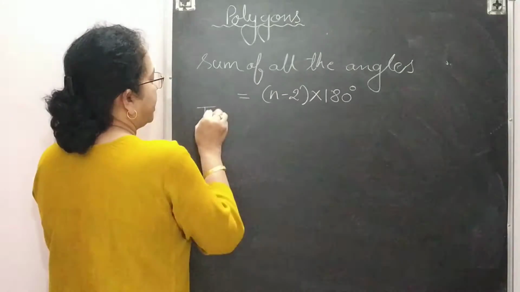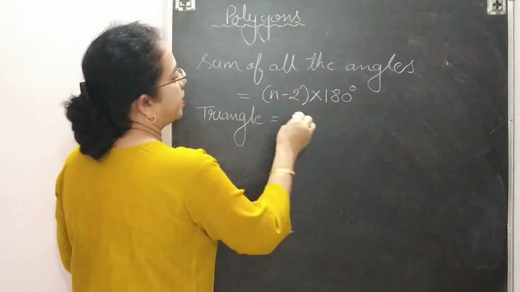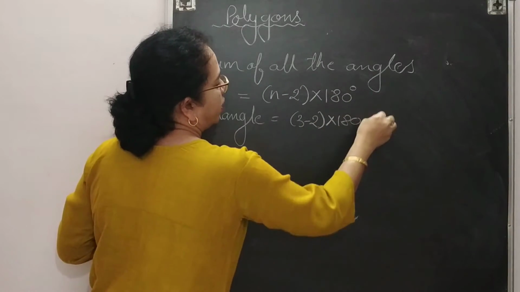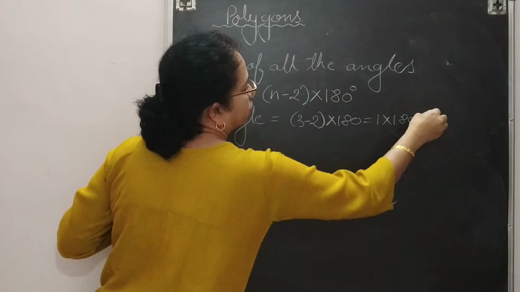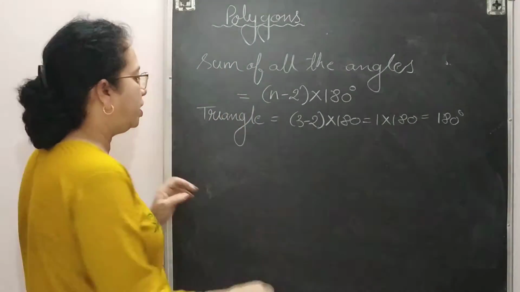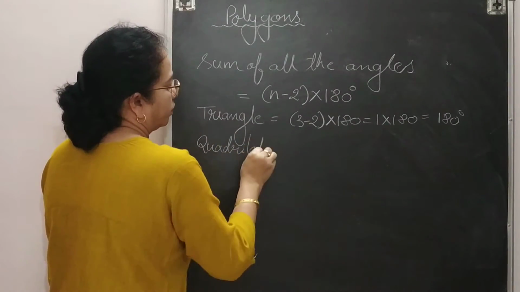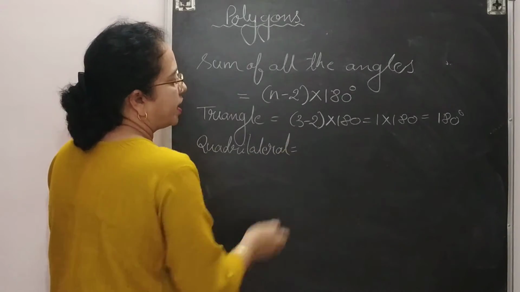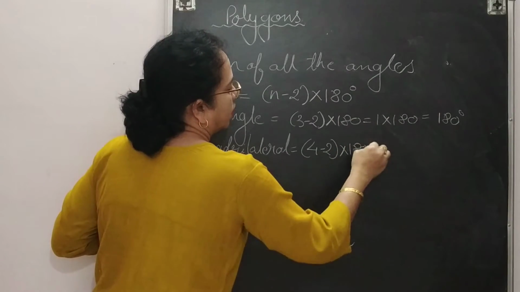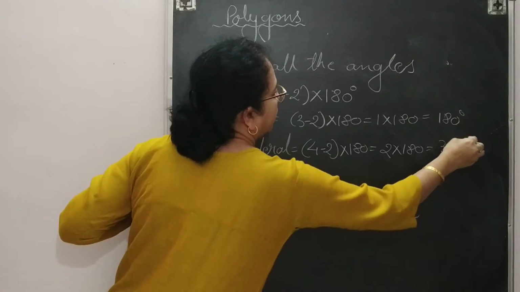Suppose I try to find out for the triangle. Triangle means how many sides are there? 3 sides. So replace this n with 3. So this will give you 1 into 180 degree. So this will be 180 degree. So sum of all the angles of a triangle is 180 degree. Suppose this is quadrilateral. Quadrilateral means how many sides are there? 4. So replace n with 4. So this will give you 2 into 180 degree, that is 360 degree.